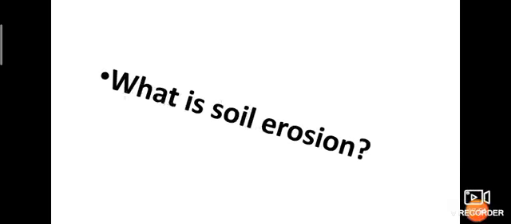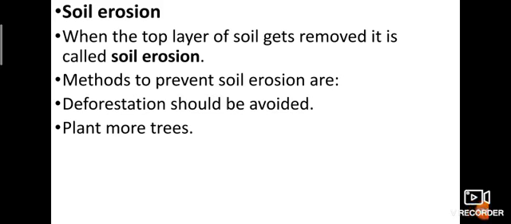Next one, what is soil erosion? Soil erosion means when the top layer of soil gets removed. Soil gets damaged, that is soil erosion. Methods to prevent soil erosion are: deforestation should be avoided, plant more trees.